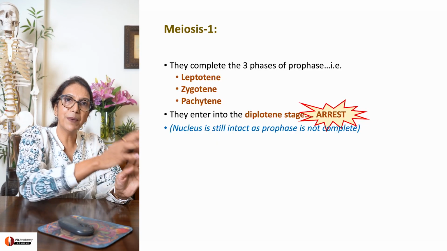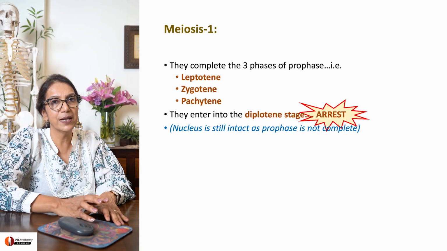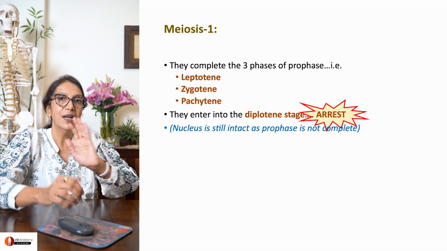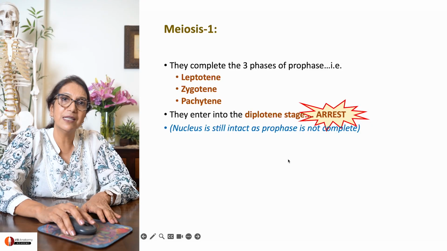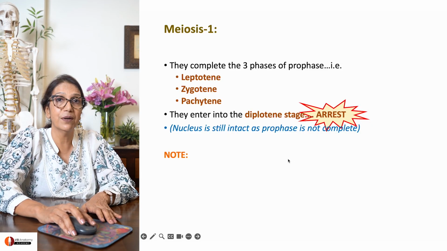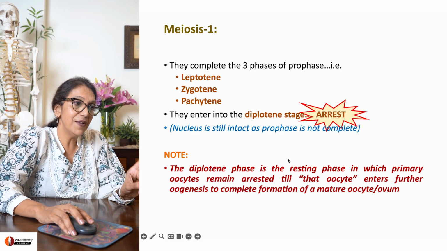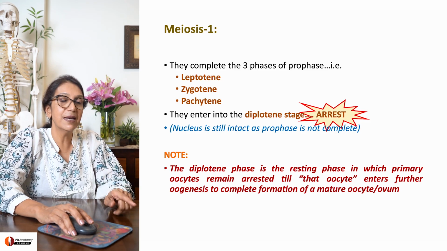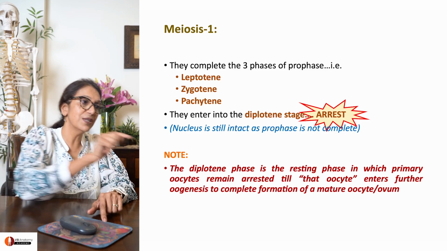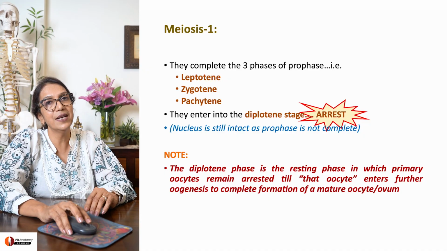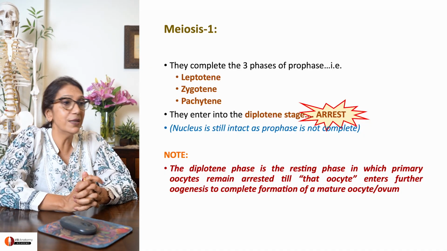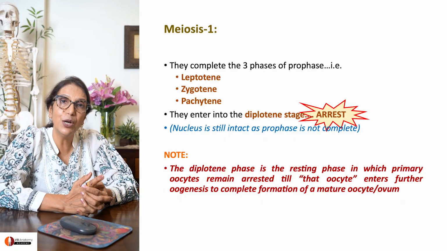So, this primary oocyte has a nucleus and it has its cellular multiplication arrested in the diplotene stage of prophase. Very important. Diplotene phase is the resting phase in which the primary oocyte remains arrested till that oocyte enters into an ovarian cycle. Now let's pause for a minute and understand what is this fantastic information we got.